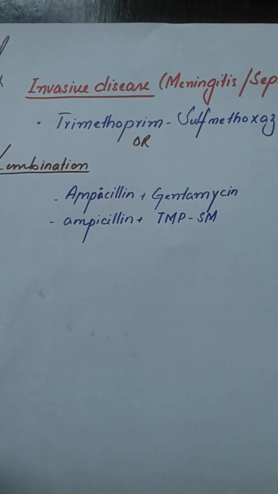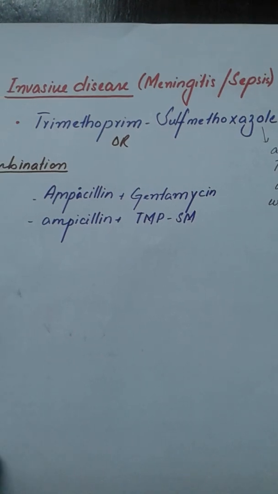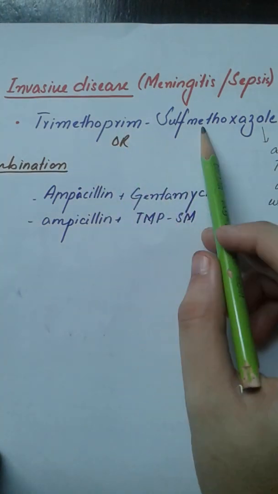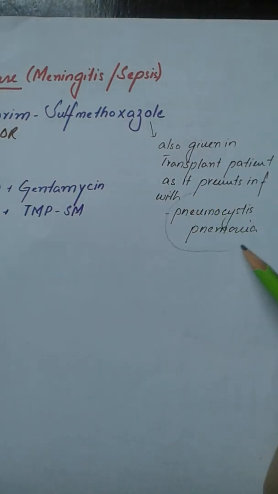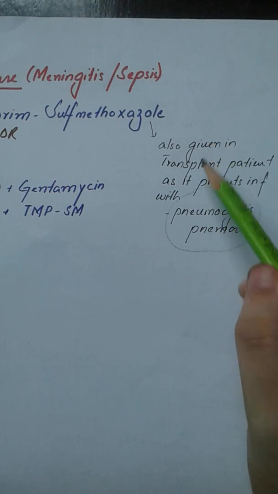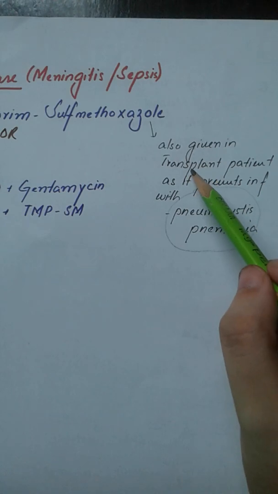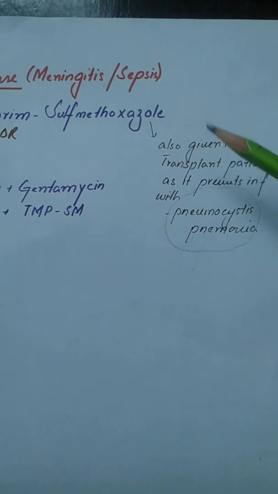Now, as we know, this organism causes specific diseases. It can cause diarrhea, meningitis, and sepsis. The meningitis and sepsis are invasive diseases, so we need specific drugs, and the drug used is trimethoprim-sulfamethoxazole. This is also given in transplant patients because it also protects against a specific dangerous organism, Pneumocystis pneumonia, to which transplant patients are most susceptible. So this also covers Listeria.